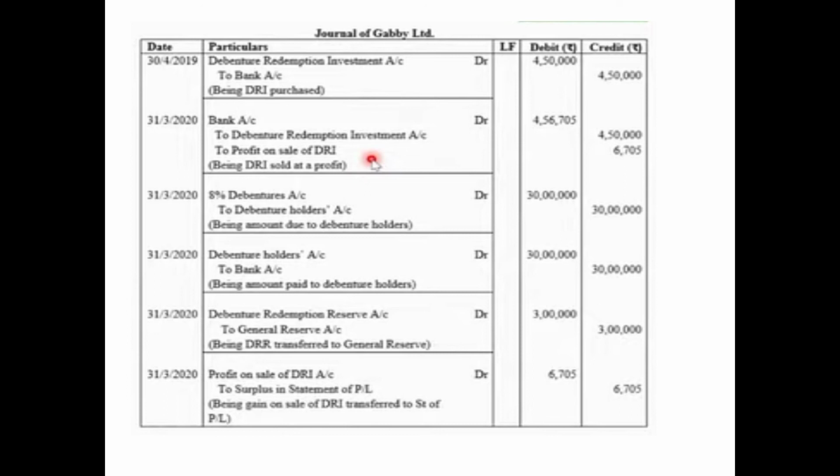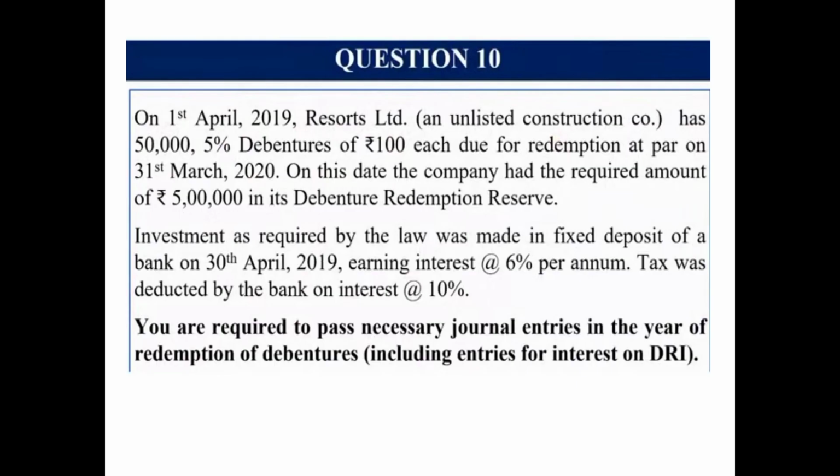Profit on sale of DRI account will be debited. It was credited when it was received. Now when it is closed or transferred, it will be debited 6,705 to surplus in statement of P&L 6,705, that is being gain on sale of DRI transferred to statement of P&L. So these were the entries. A new point which was discussed here was the profit on the sale of investment. So I hope these entries are clear to you, children. Moving ahead to the last question.